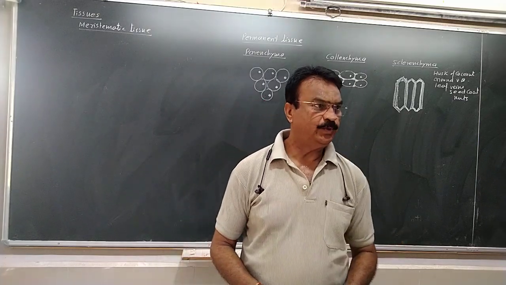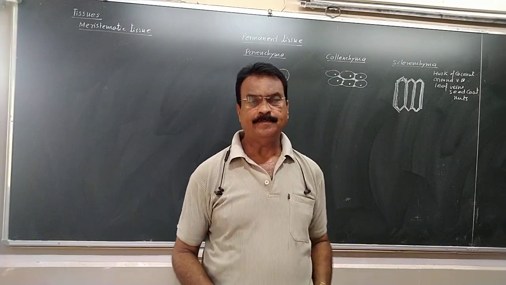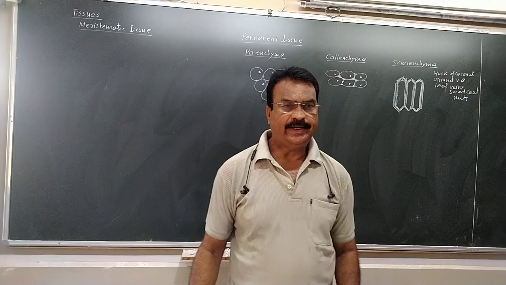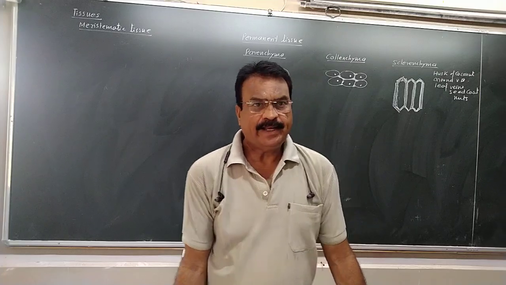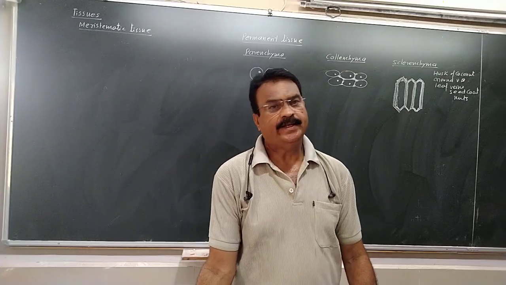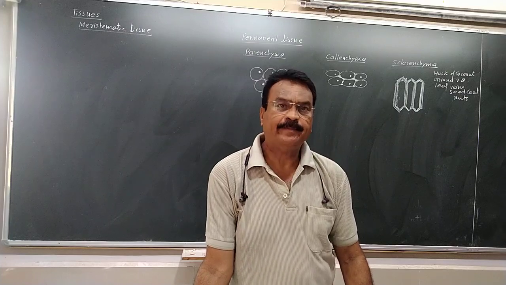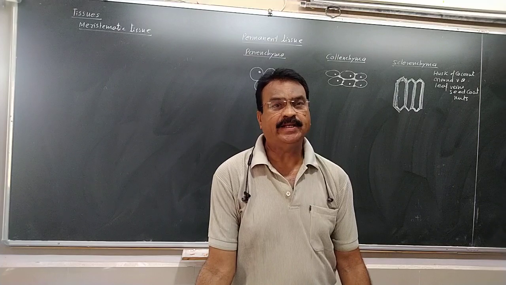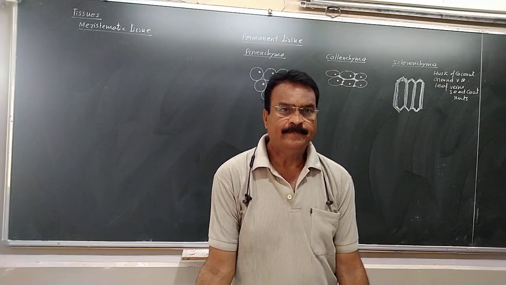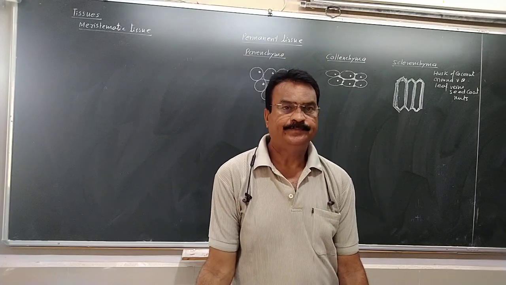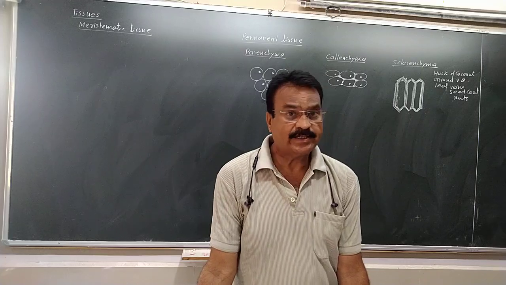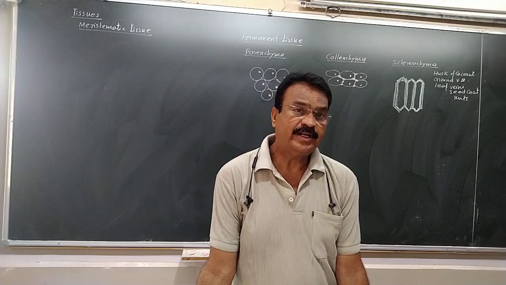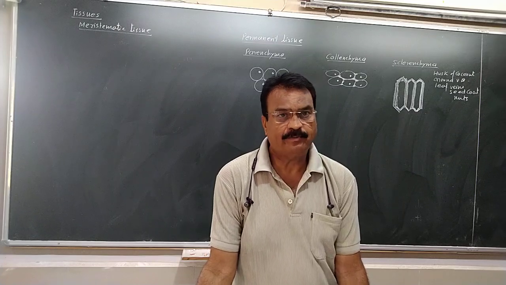Today we are going to study the tissues. As we know, plants and animals are living, and living organisms are made up of cells. There are two types of organisms, unicellular and multicellular. In a unicellular organism, all the functions which are necessary for life are performed by the single cell.